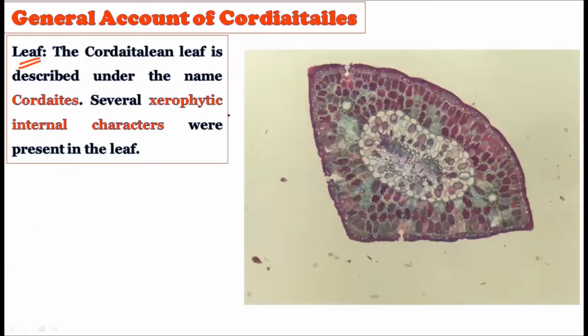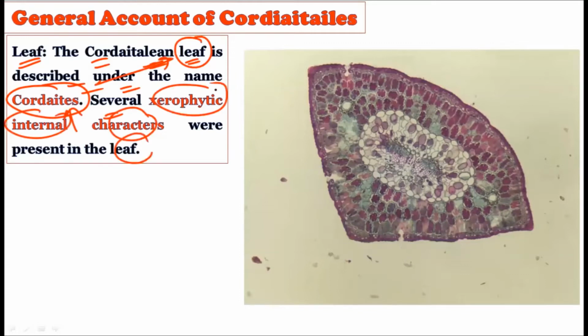Now consider the leaf. Which characteristics were possessed by the leaf of the Cordaitales? The Cordaitalean leaf is described under the name Cordaites. This name is given to the fossil record of the leaf. Several xerophytic internal characters were present in the leaf, and this is very, very important.